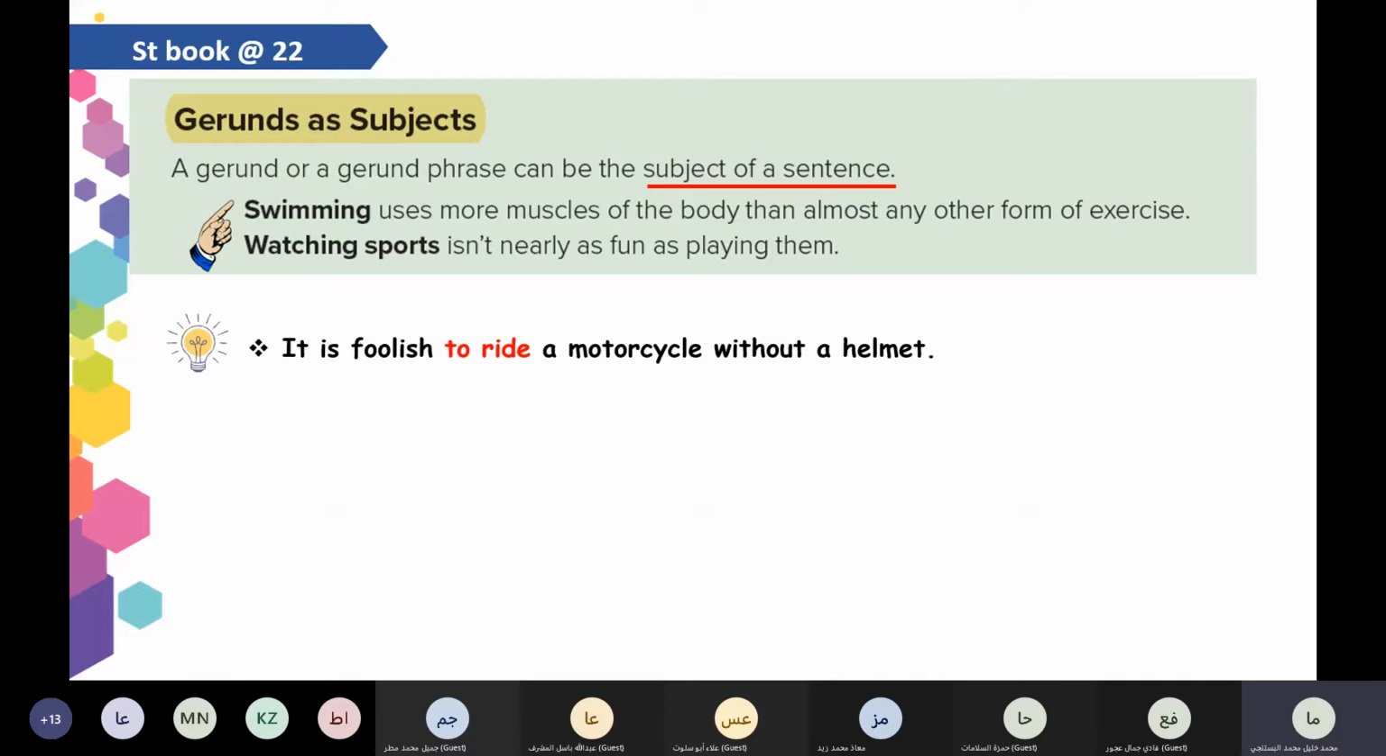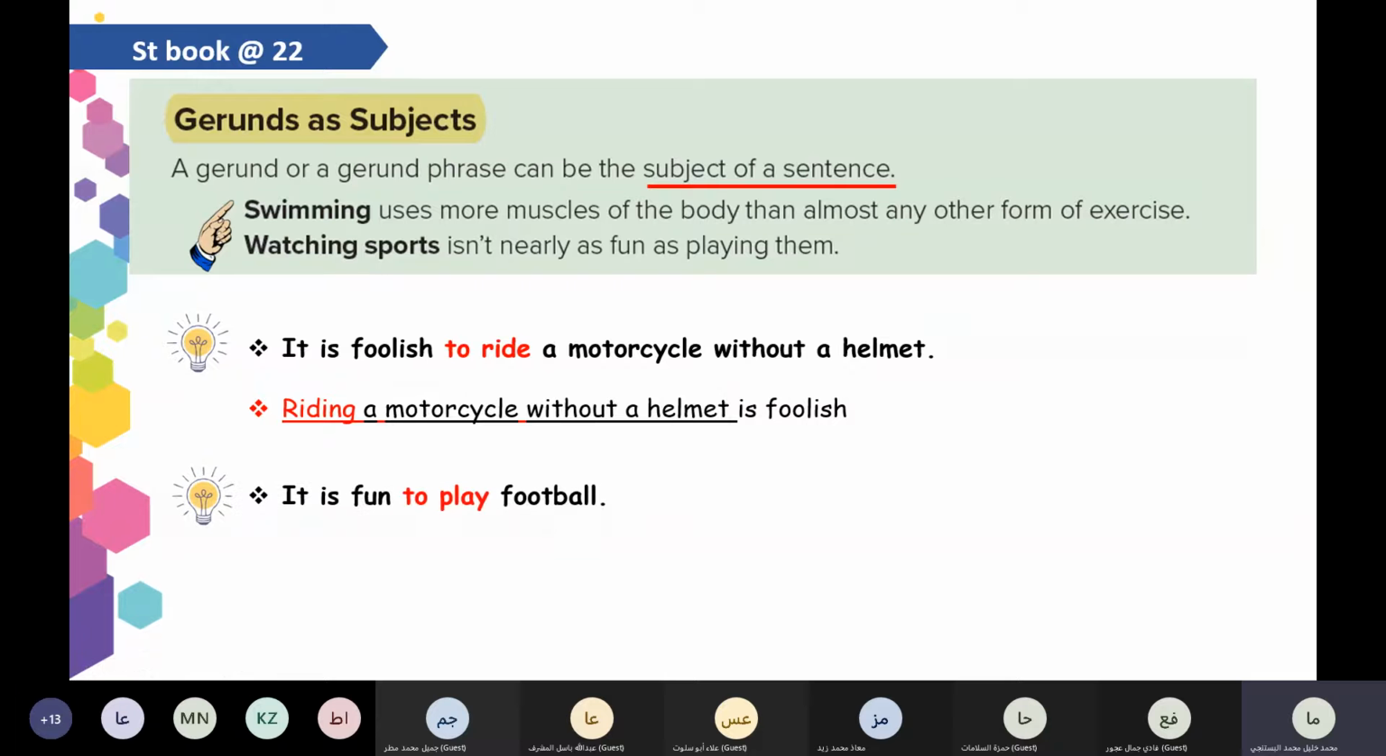Can I try? Yes. Riding a motorcycle without a helmet is foolish. Good. So, riding a motorcycle without a helmet is foolish. You realize that here we deleted the infinitive. We start with the gerund as a noun, as a subject. Riding a motorbike without a helmet is foolish.